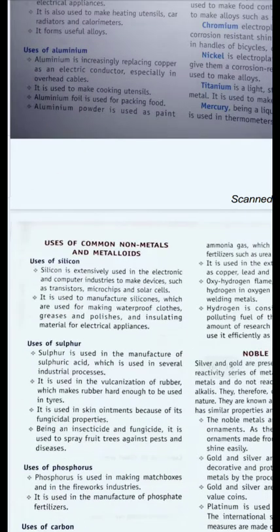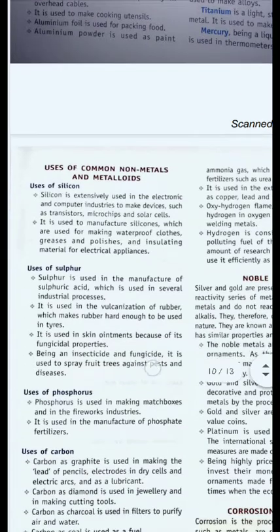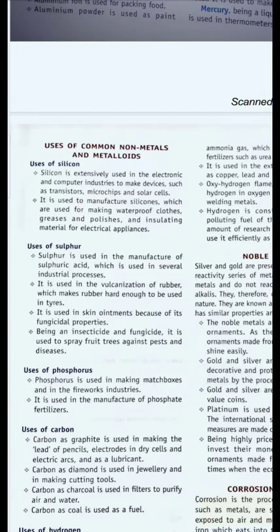Now, uses of common non-metals and metalloids. First of all, we will take on metalloids. Silicon. Silicon is extensively used in electronic and computer industries for making silicon chips. You have heard about silicon chips in your computer subject. So these microchips and silicon chips are prepared by using silicon. Also, it is used to make waterproof clothes, greases and polishes, insulating materials for electrical appliances. These were the uses of silicon.